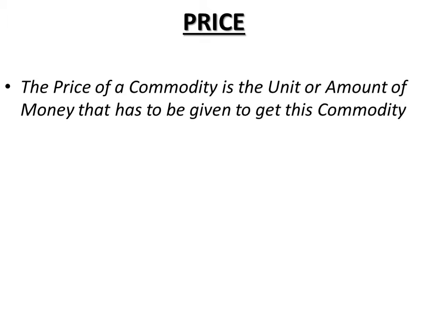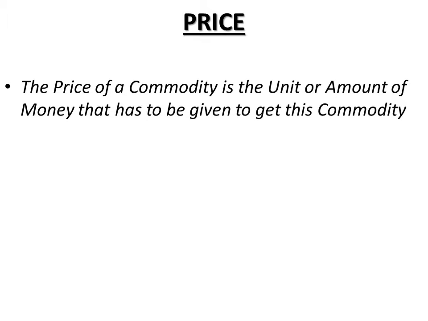So everything that is sold and purchased in a free enterprise economy is with the help of price only. Goods and services have prices because on the one hand they are useful and on the other hand they are scarce in relation to the amount which people would like to have. Obviously, if something is available abundantly, then you won't be paying any price for that commodity, such as water and air. They are useful, but they are available abundantly, so you don't pay any price for these commodities, right?